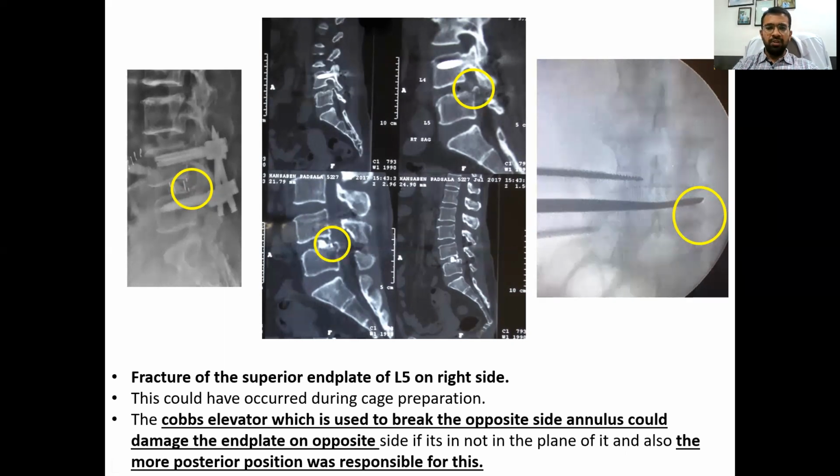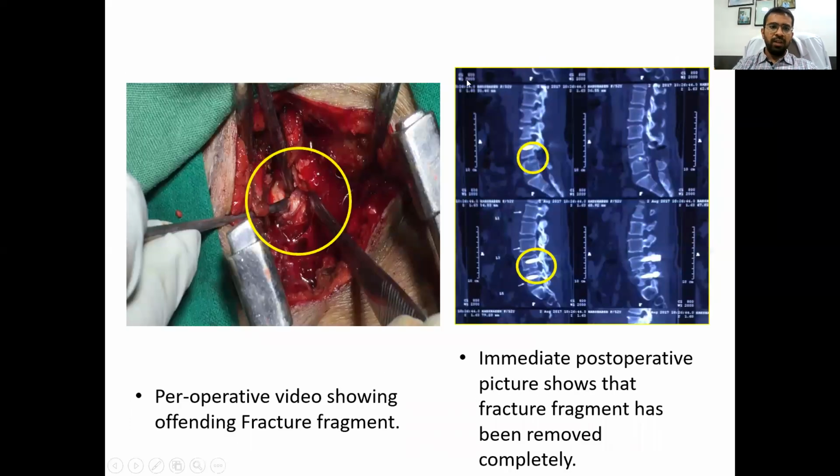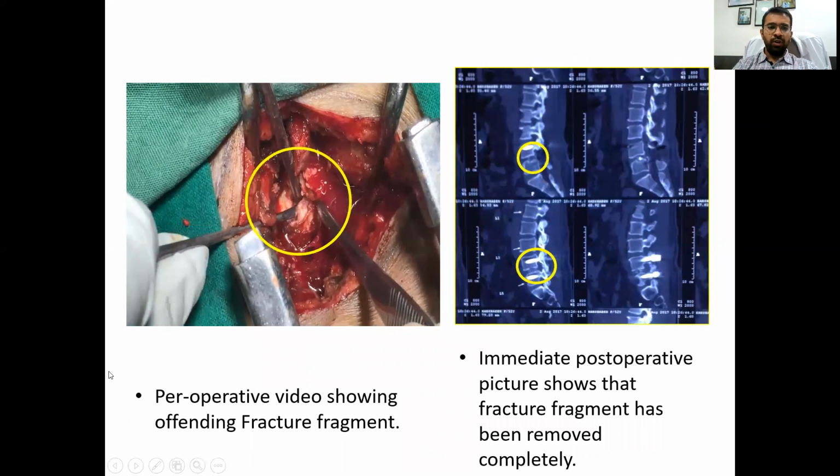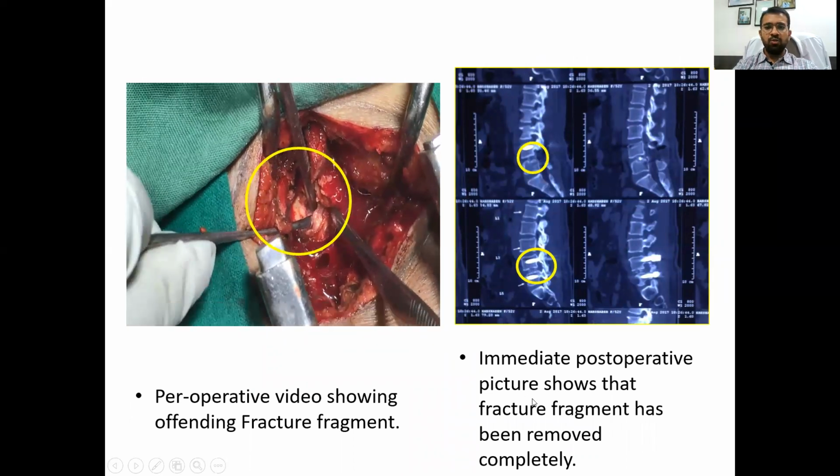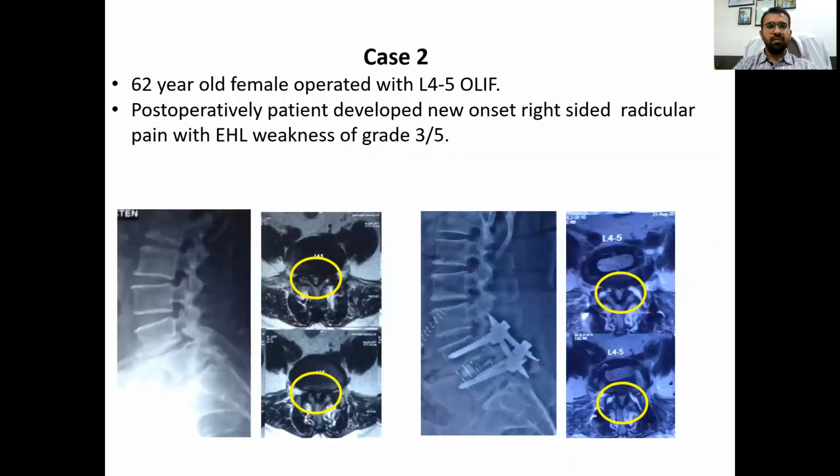This could have occurred during cage preparation. The Cobb elevator, which we usually use to break the opposite annulus, could damage the apophysis on the opposite side if it is not in the plane of the disc, and the more posterior position was also responsible for this particular complication. Here you can see the operative video showing the offending fracture fragment. The immediate postoperative picture shows that the fracture fragment has been removed completely.